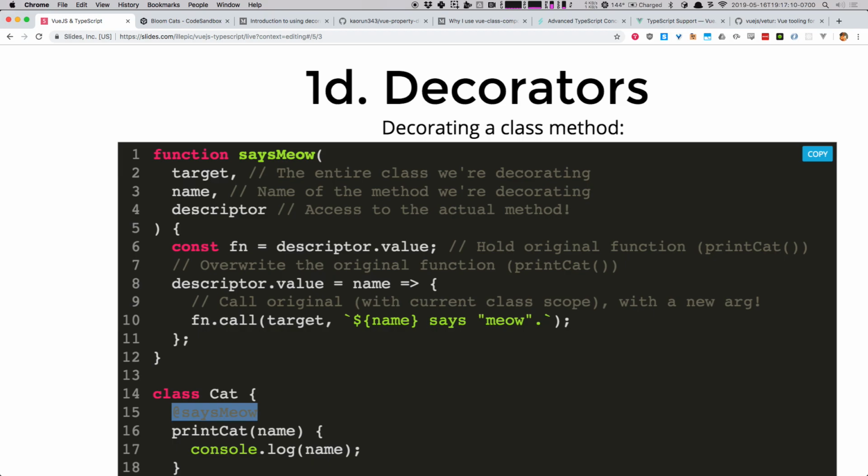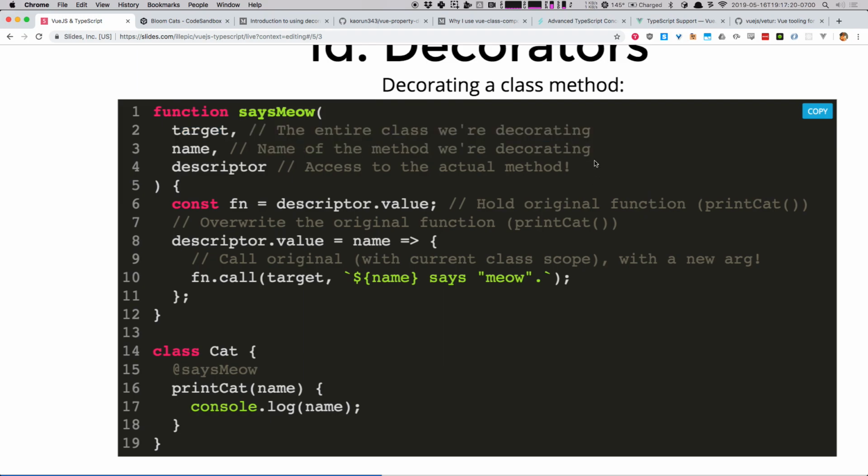Says meow up here, at says meow down here. We get 3 things automatically sent to that. We don't have to do anything else. The first thing is the entire cat class, which is the target, is what it's called, okay? So that's everything inside a cat, so we have the opportunity to go mess with everything in this class. The second thing is the actual name of the method, right down here, that we're messing with, okay? In our case here, this would be print cat.